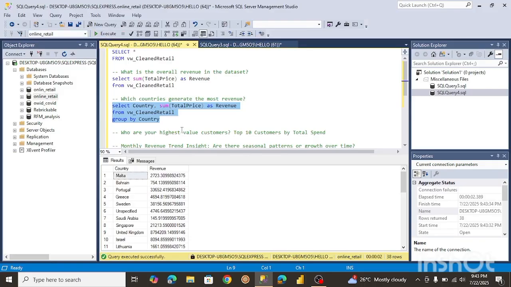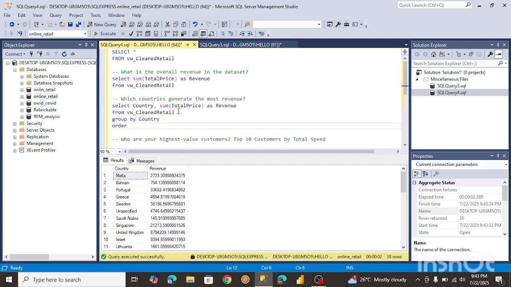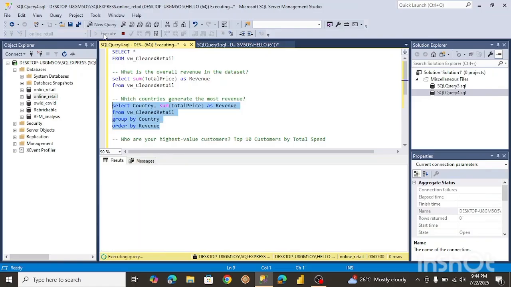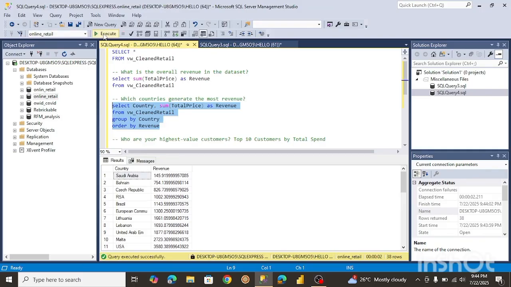All right, so I think we might also have to order by the revenue, in descending order, to get to know which country generates the most revenue. So let me try to see if this will work. Order by revenue. Okay, and that will be in descending order.